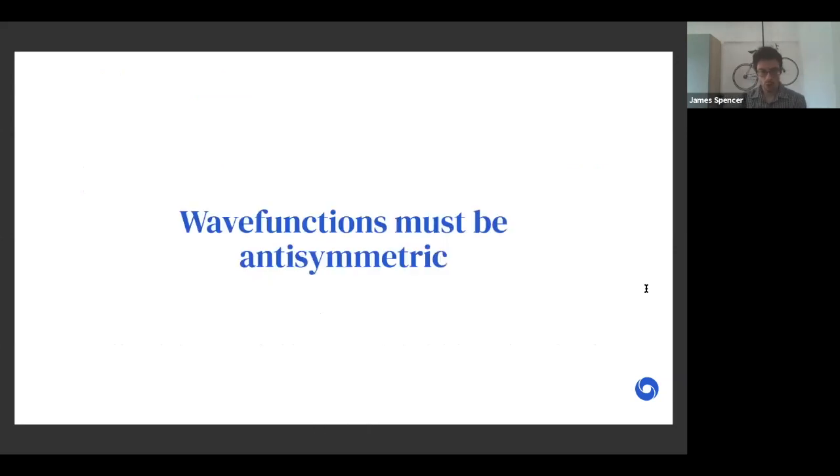Well, the only thing that a wave function is required to be is anti-symmetric. And this is because electrons are fermions, and there is always a totally symmetric solution to the Schrodinger equation, which is at least as good and normally substantially lower in energy than the anti-symmetric wave function. So if you don't impose anti-symmetry, you will collapse onto a bosonic state that is non-physical. And this is the thing that really makes quantum mechanics for electrons extremely hard. Next slide, please.